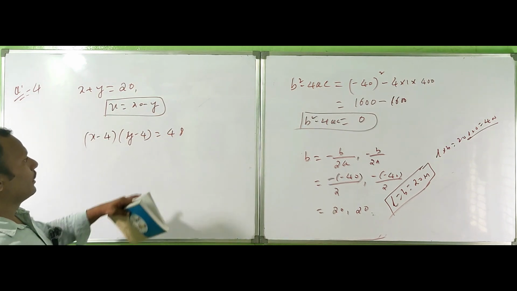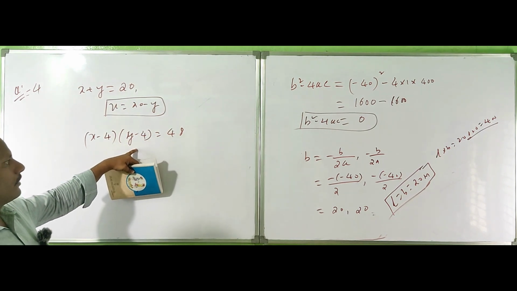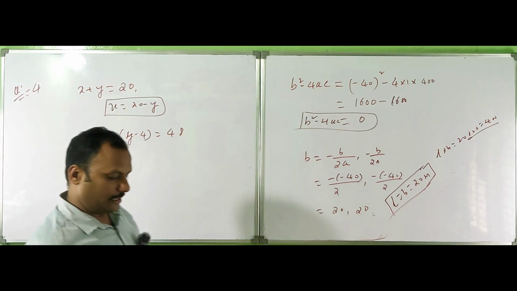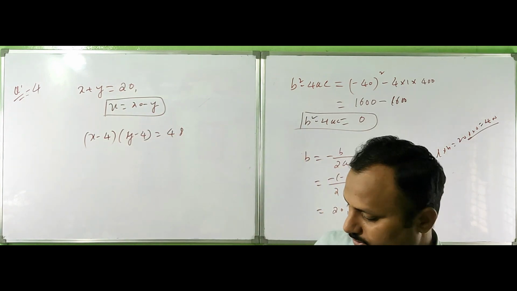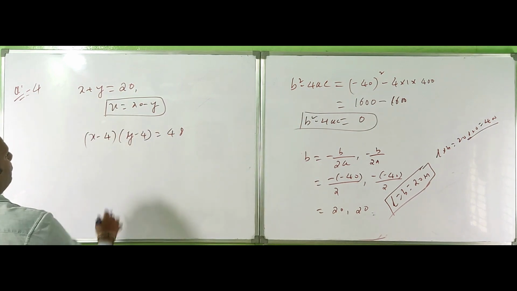Okay. 4 years ago, the product of their ages, x minus 4 and y minus 4, is equal to 48. 4 years ago, the product of their ages in years was 48. Okay, let's find this. Make it this simple. Okay, this is the equation.